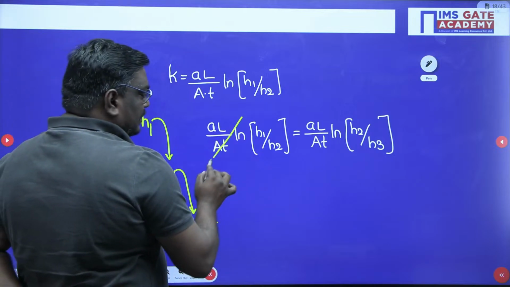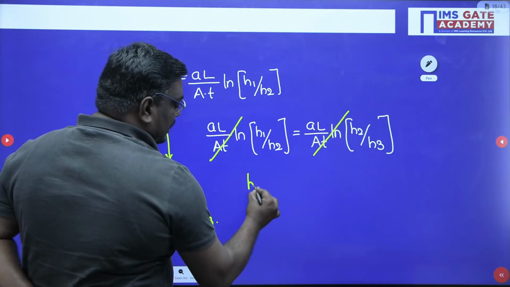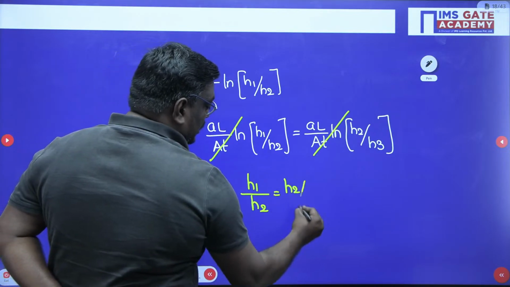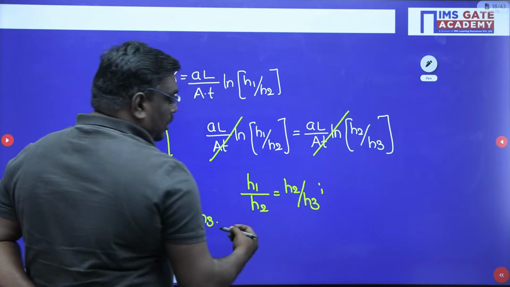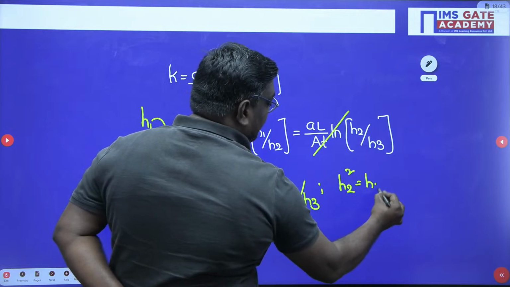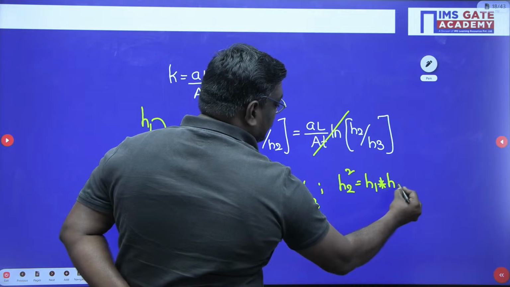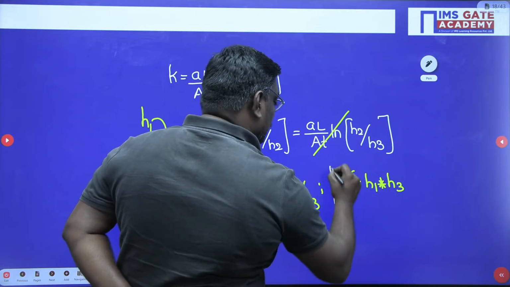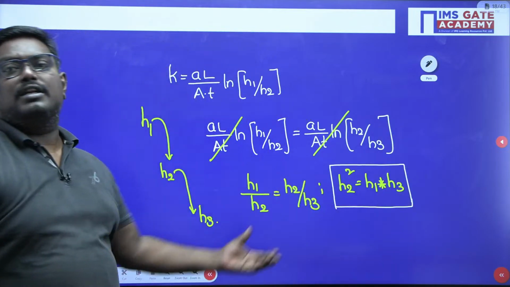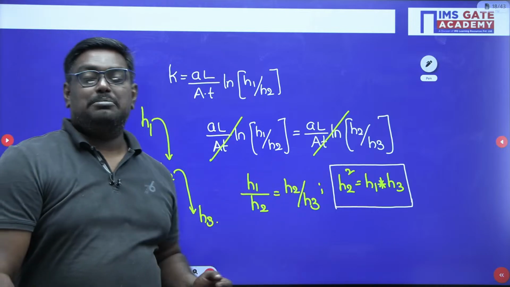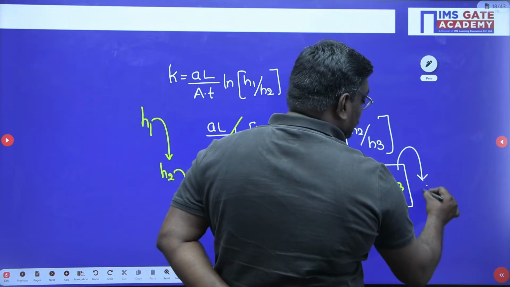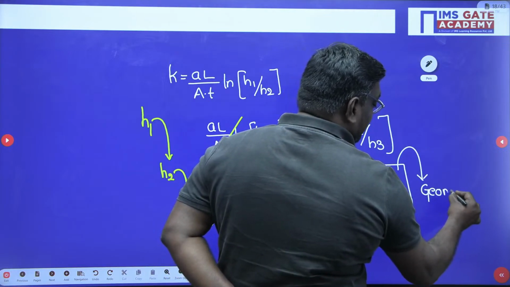Now, if I cancel everything, you can write H1 by H2 is equal to H2 upon H3, or H2 square is equal to H1 into H3. So now tell me, in which relation is it? It is nothing but in geometric progression.